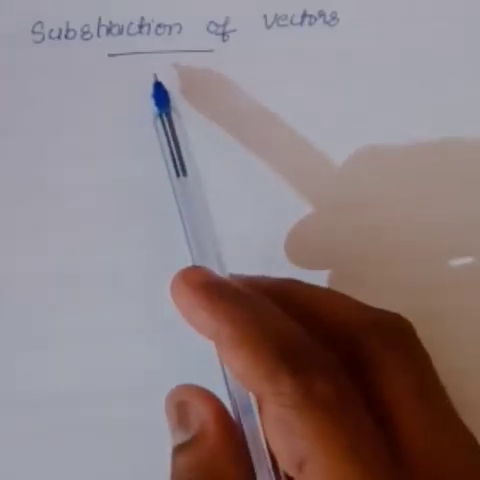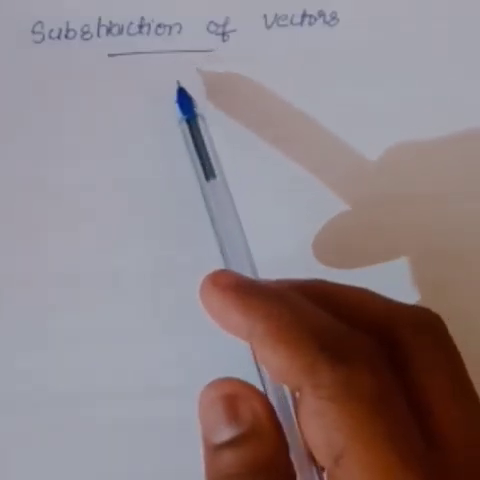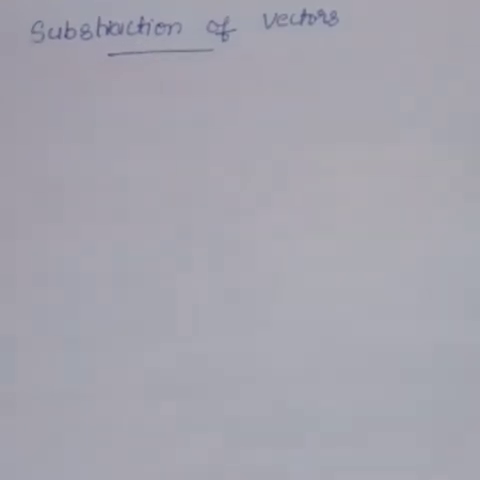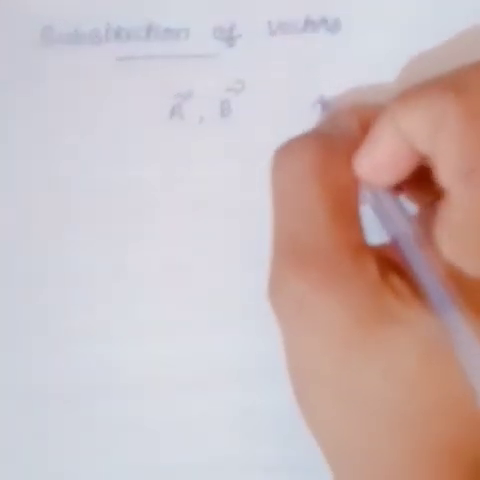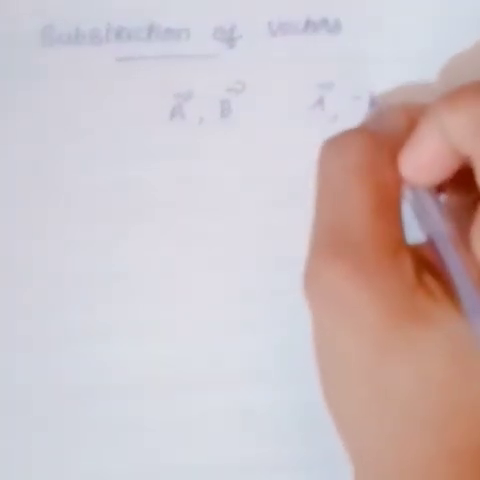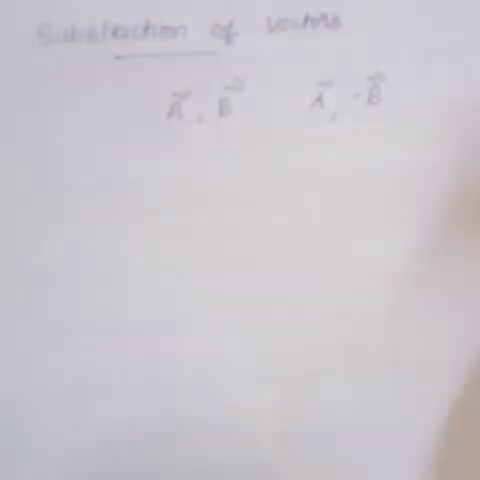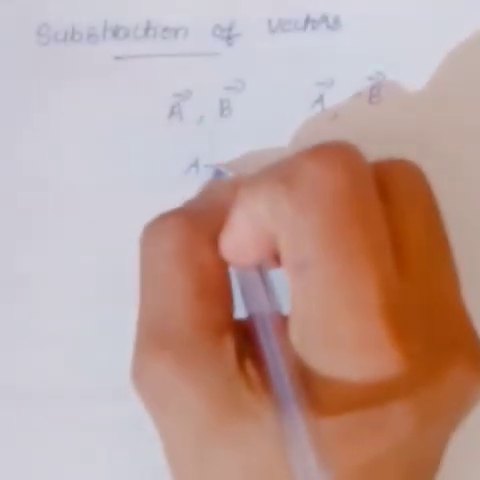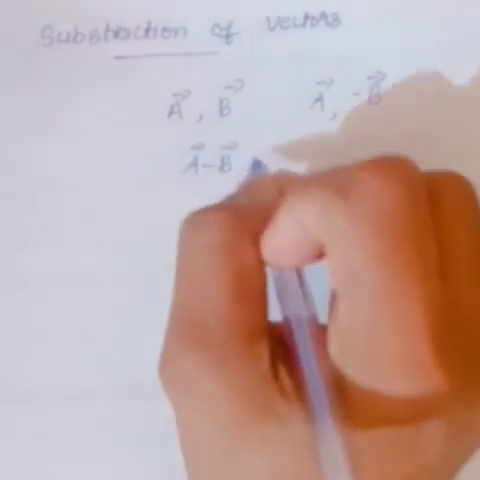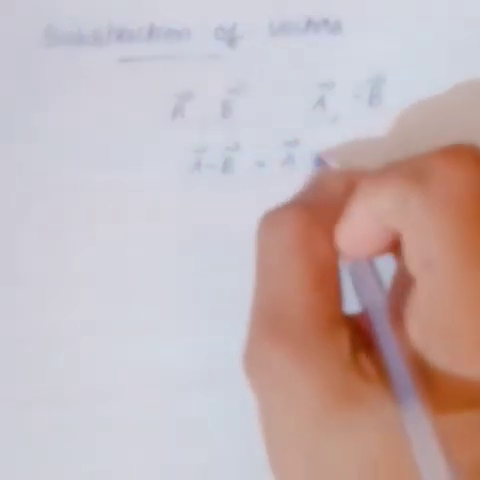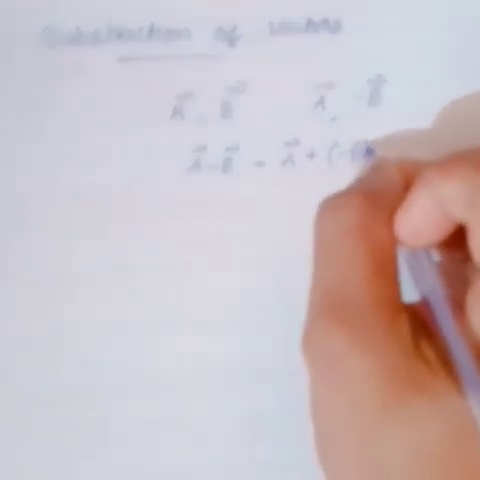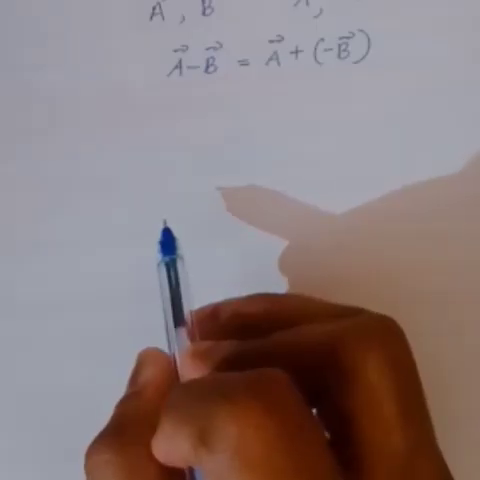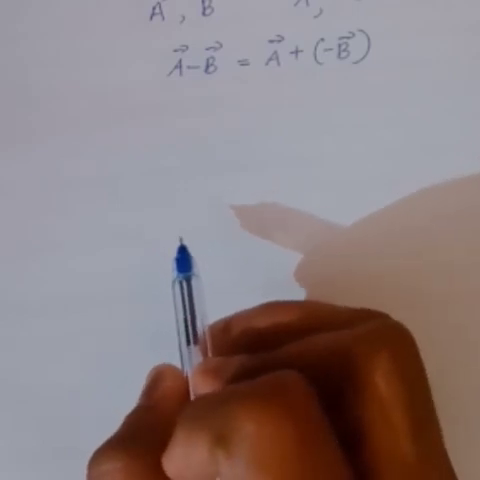So next one is subtraction of vectors. Subtraction of vectors can be defined in terms of addition of vectors. We define the difference of two vectors, vector A and vector B, as the sum of vector A and negative vector B. That is, the difference between two vectors, vector A minus vector B, is equal to vector A plus negative vector B. This method of subtracting vectors is illustrated with the help of a figure.